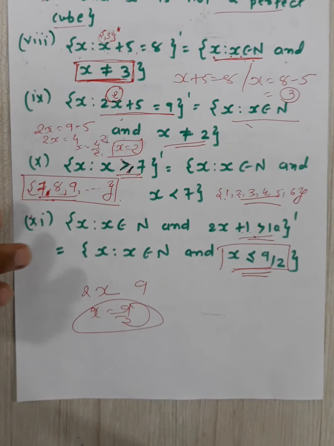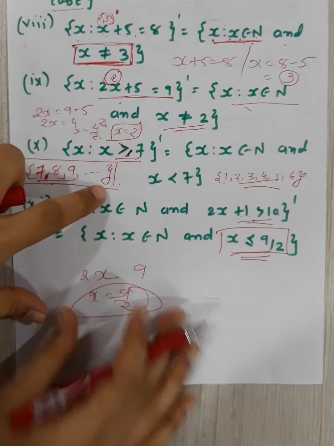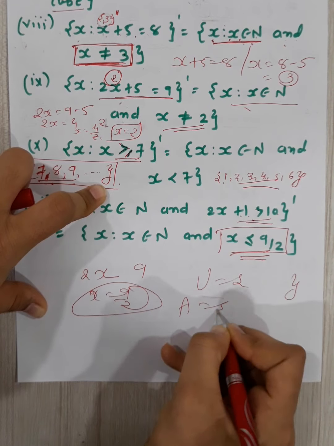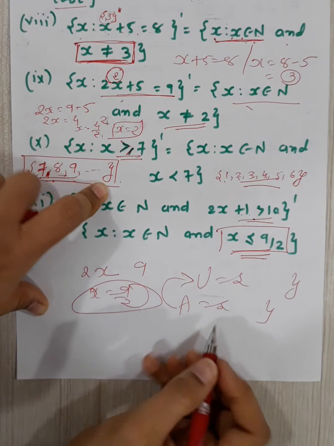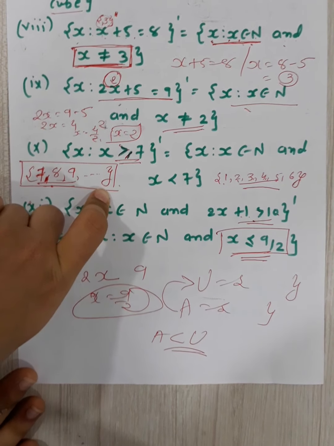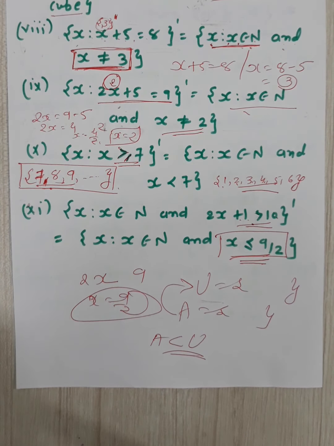I hope you understood this concept of complement. Just simple, you have to write down the elements of universal set which are not in A. Okay, and one condition is that A is a subset of U. Okay, this is the complement.